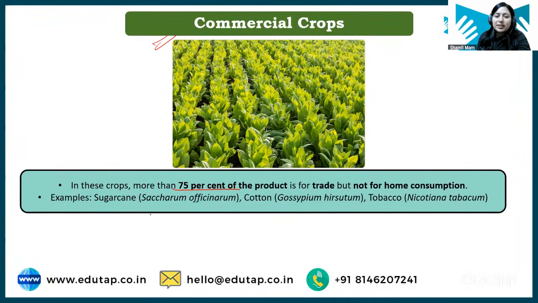Okay? So example is sugarcane, cotton and tobacco. So students here, scientific name of tobacco is also important. Okay? Scientific name of tobacco is also important. Nicotiana tabacum, very important. Try to learn it. Okay, I'm going to tell you the crops where you have to learn the scientific names. Chalo. Moving ahead, we have forage crop.